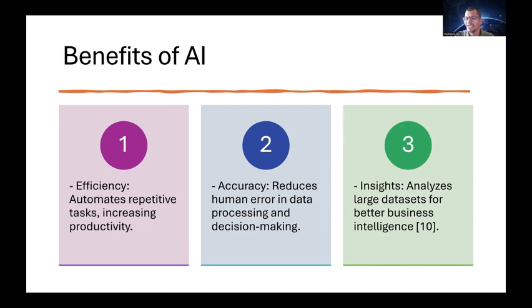And the next one is insights. Artificial intelligence can be used to analyze large data sets and enable better business intelligence. For example, Microsoft Power BI works on business intelligence. It gives a lot of insights on the data sets: how to improve sales, what is lagging, and how to improve the lagging.